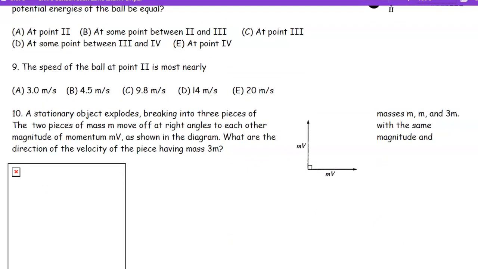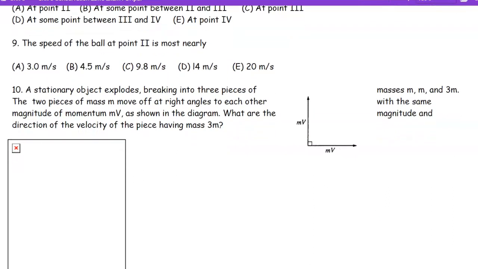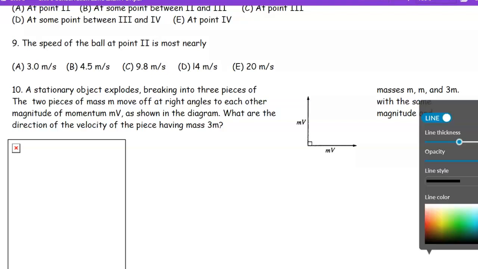Now here the choices are gone on my sheet. Are they gone on your sheet as well? No biggie. So we don't need any. But this is a great question. You've got an explosion, a stationary object, and it goes into 3 pieces. Both of them are mv, and then this piece over here is 3m. So it's got 3m and some v.